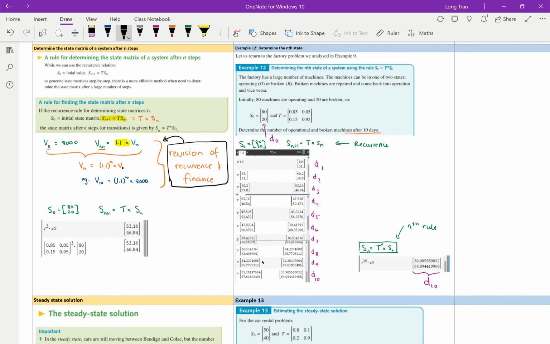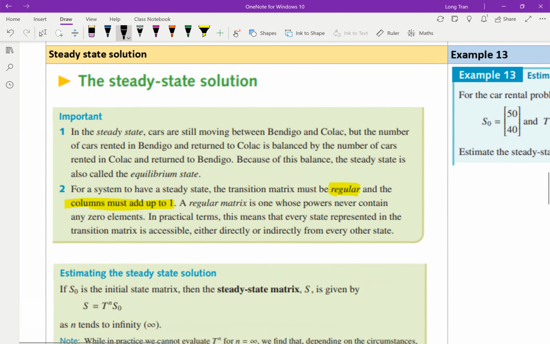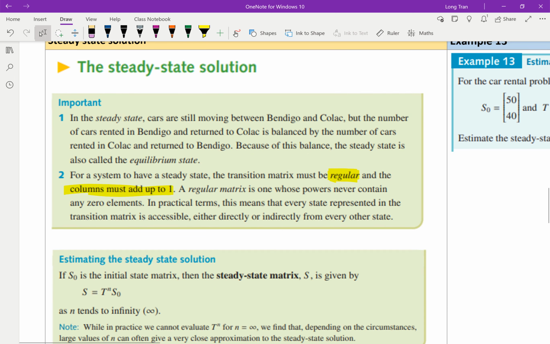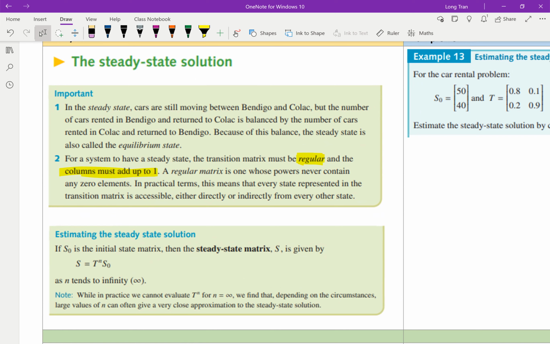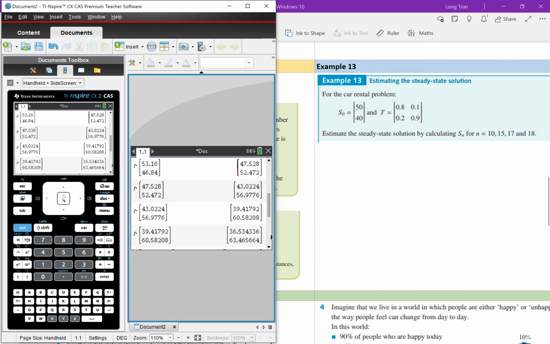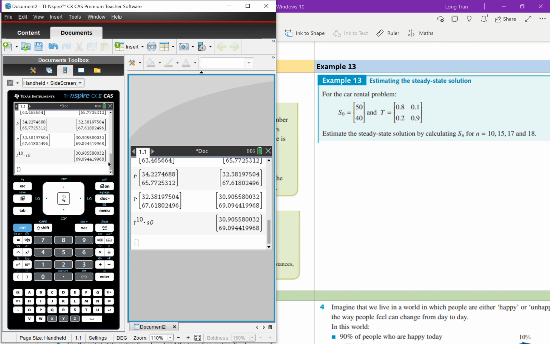And then the last thing that you need to understand is what we call a steady state solution. Well, once we can use this S equals to 10 transition matrix to the power of n times S0, a steady state solution just means that in the long term, what would this turn out to be? There has to be obviously a point where it reaches an equilibrium. Okay, so when they talk about a steady state matrix, essentially they're trying to say, what if I continued that pattern on instead of 10 days? What if I continued it on to the 20th day?